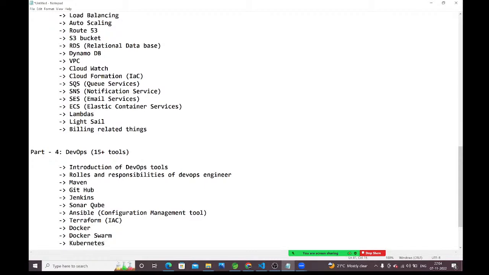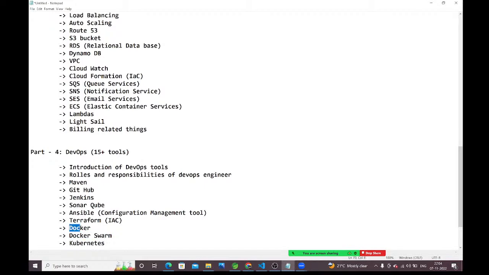Very important, guys. Kubernetes is very important. Kubernetes is also one of the orchestration tools. By using Kubernetes also, we are going to manage the containers. Don't think Kubernetes is the replacement of Docker, guys. Kubernetes is the replacement of Docker Swarm, not Docker.